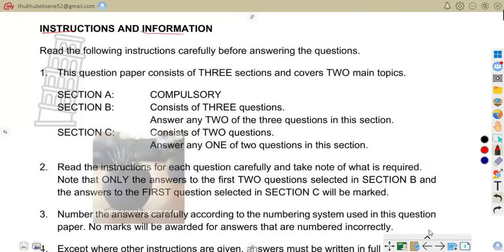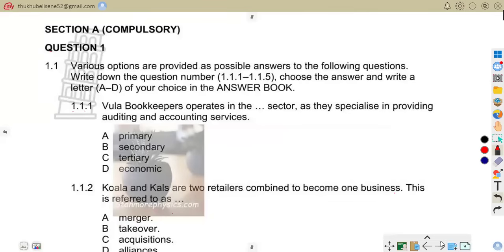Now let me go straight to question one, section A. Section A is a compulsory question, so we don't have any choice, but we are to attend to this question. For 1.1, as it says, various options are provided as possible answers to the following questions, 1.1.1 to 1.1.5. Choose the answer and write the letter A to D of your choice in the answer bar.